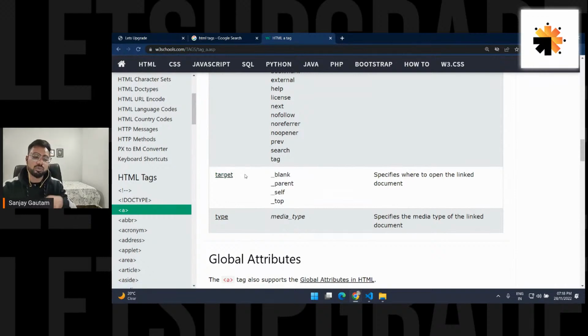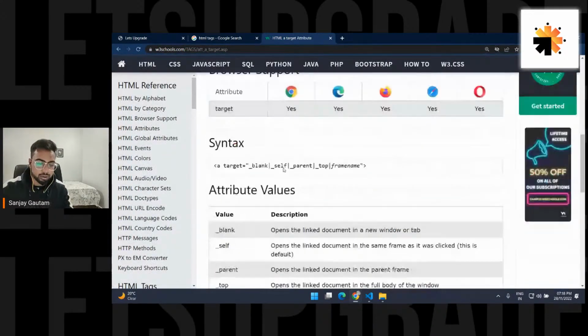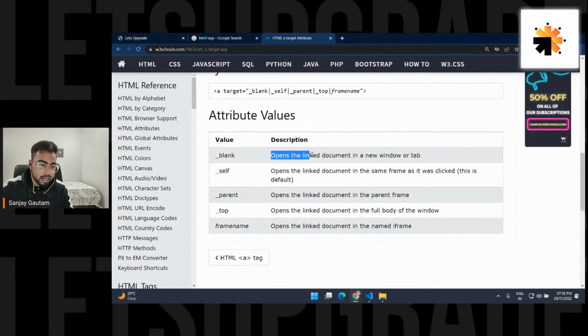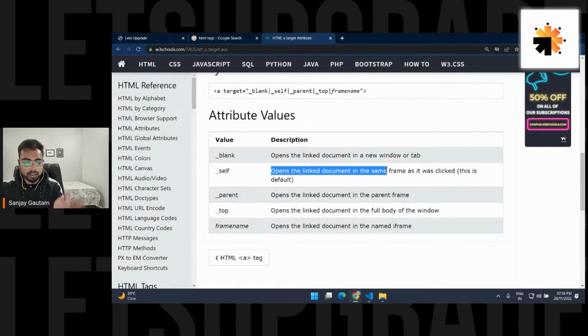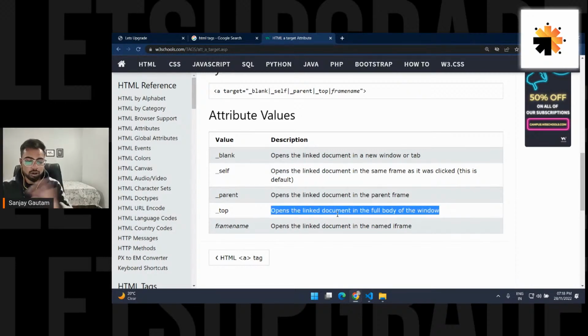If you want to know more about an attribute, just click on it, and it's going to show what this attribute does. So blank opens the linked document in a new tab or window, self opens it in the same frame. Then we have top. It's going to open the link in the full body of the window, so it's going to open a new window completely.